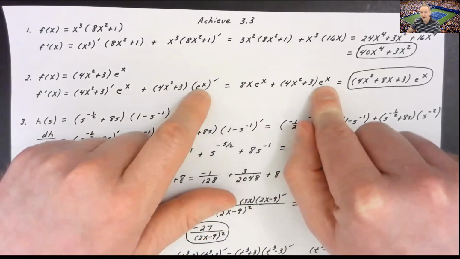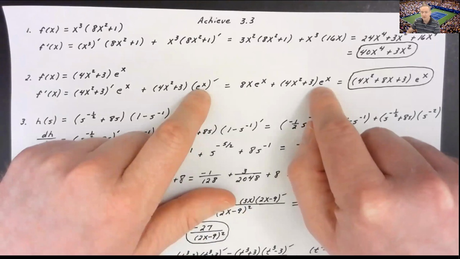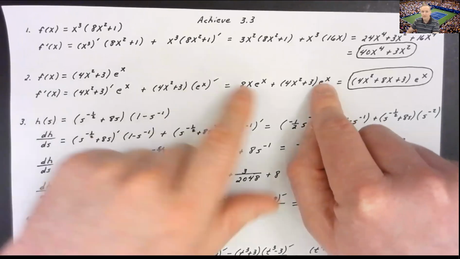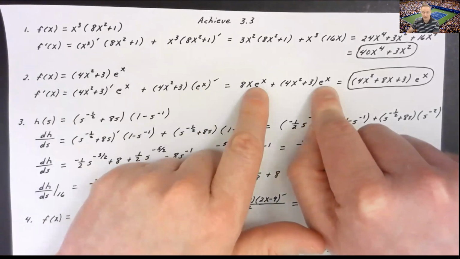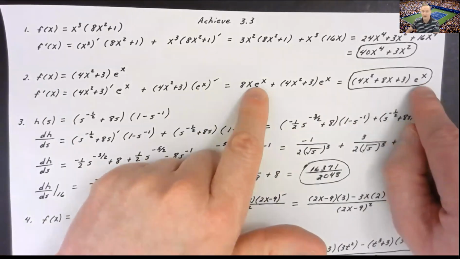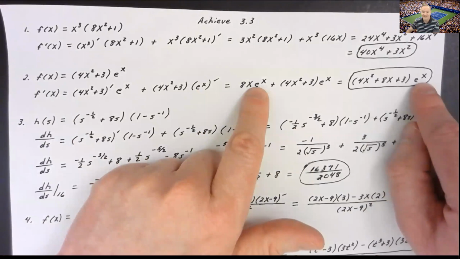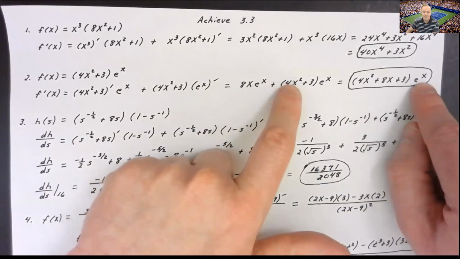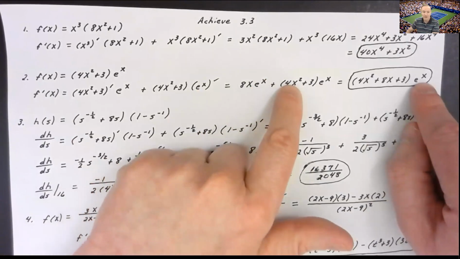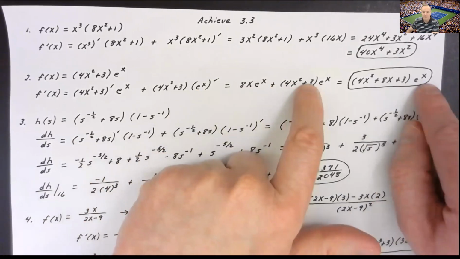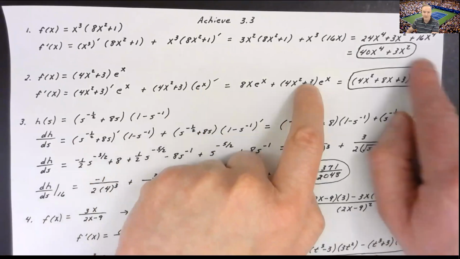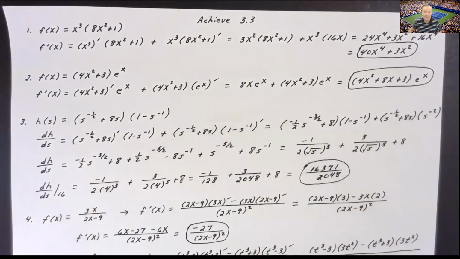Now, if you were writing an efficient answer here, you would say, well, John, our first and second term both have a common factor of e to the x. Why, yes, I'll factor it out. Whenever you factor the e to the x out, if you write what's left over in descending power, it's going to be 4x squared plus 8x plus 3, all times e to the x. That would be a fully factored final fantastic form of the final answer.